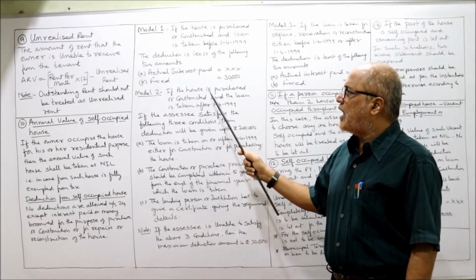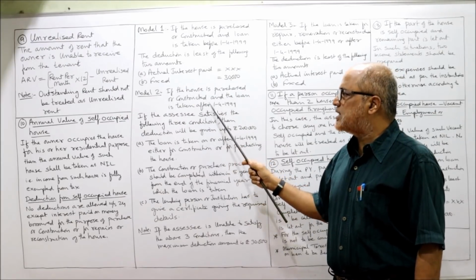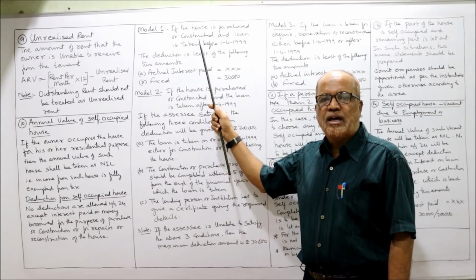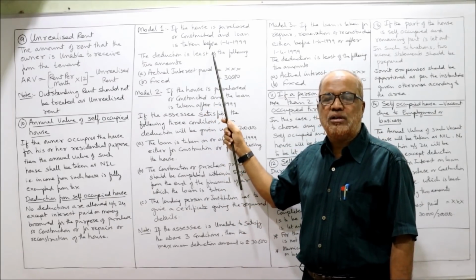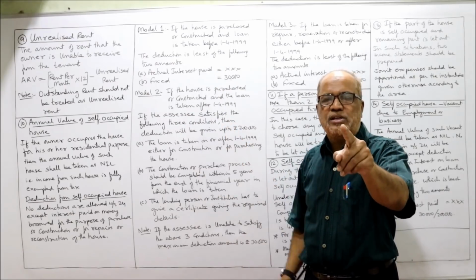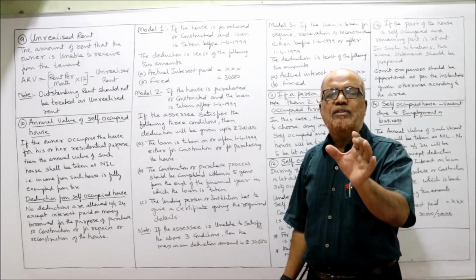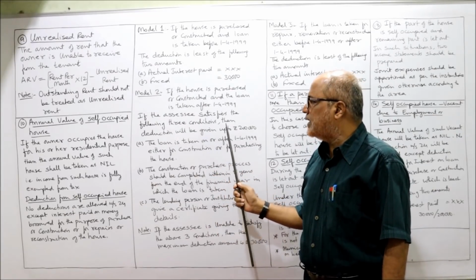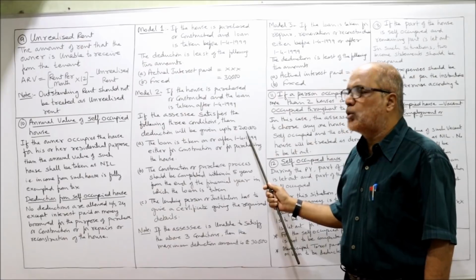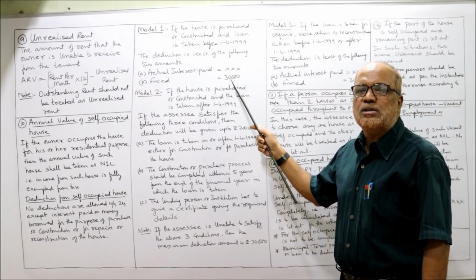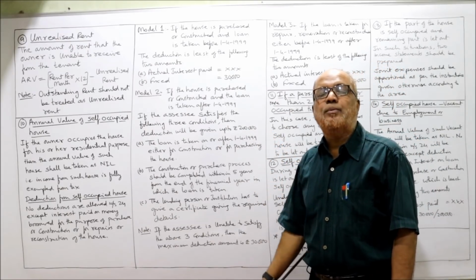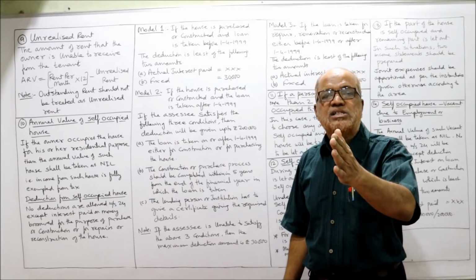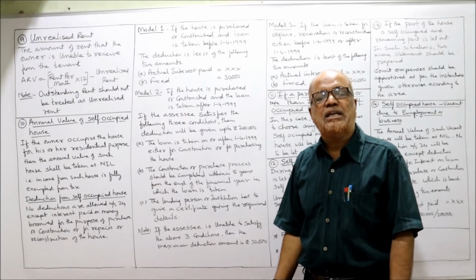Second model, if the house is purchased or constructed and the loan is taken after 1/4/1999. The condition of actual interest paid or 30,000, whichever is less, will be applied if the loan is taken before 1/4/99. If the loan is taken after 1/4/99 and the assessee satisfies the following three conditions, then the deduction will be given up to 2 lakh. So instead of 30,000, the maximum ceiling will be up to 2 lakh if the three conditions are satisfied and the loan is taken after 1/4/1999.